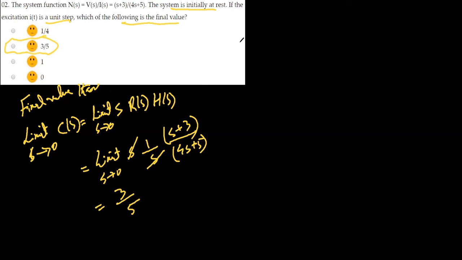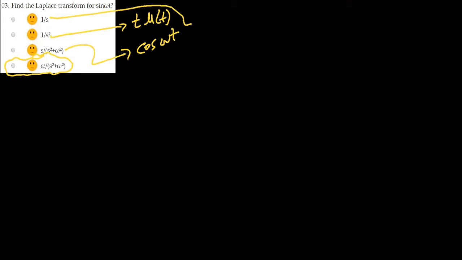Okay, next MCQ is: find the Laplace transform for sine omega t. So that is actually option D, omega divided by s square plus omega square. And s divided by s square plus omega square is the Laplace transform of cos omega t. This is for the ramp function, which is t into u(t). And this is for the unit step, which is this one. For impulse, that is equal to 1.